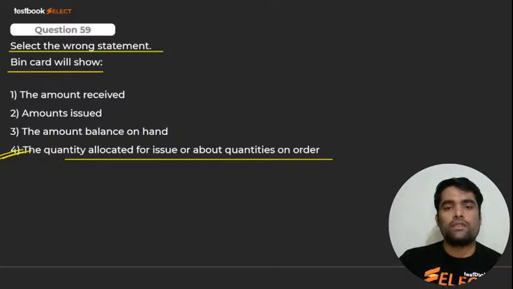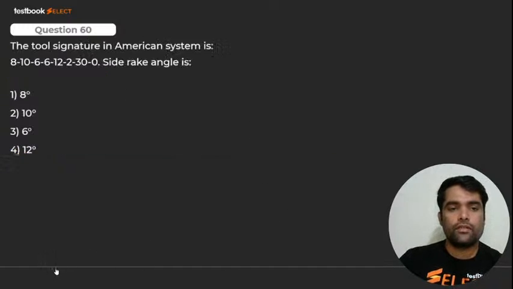Bin card is also known as what, my dear? Stock card. Okay. Here we go for next. चलें बच्चा. Here we go for next.